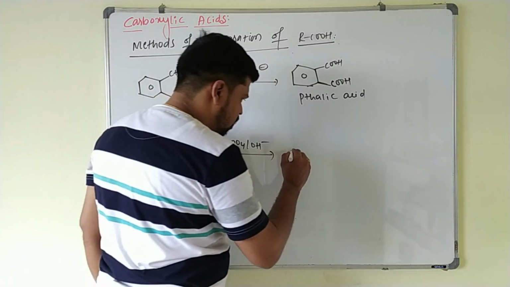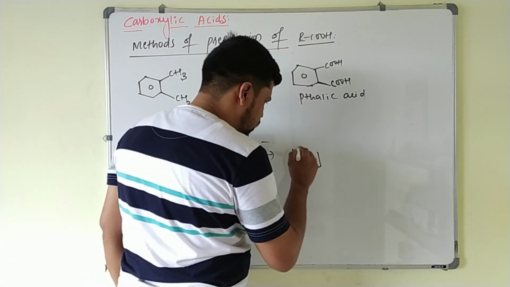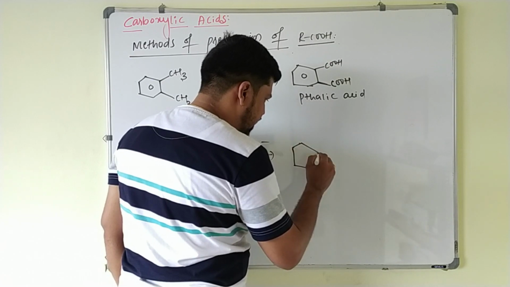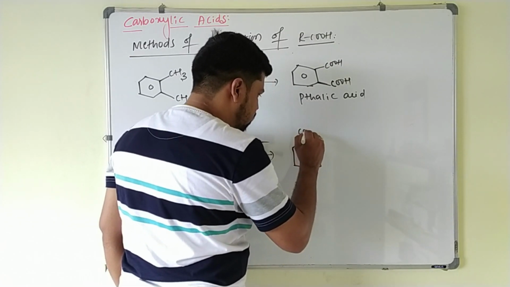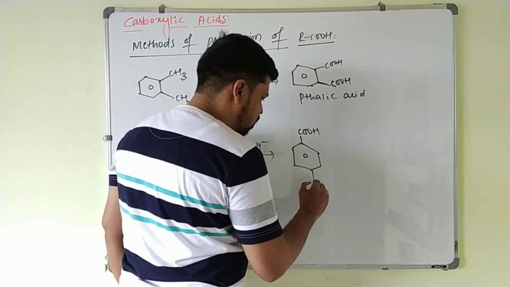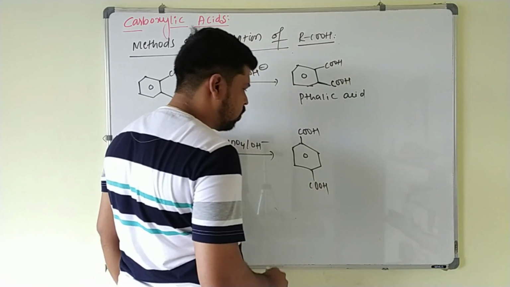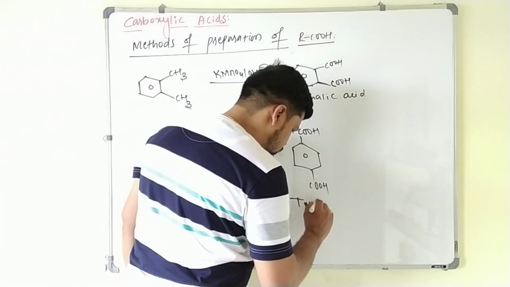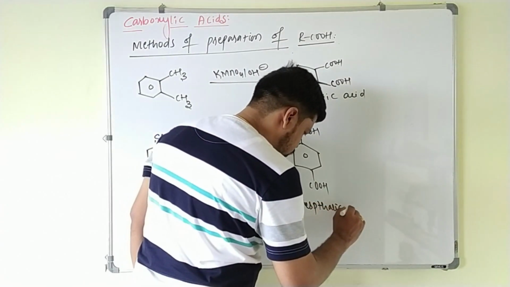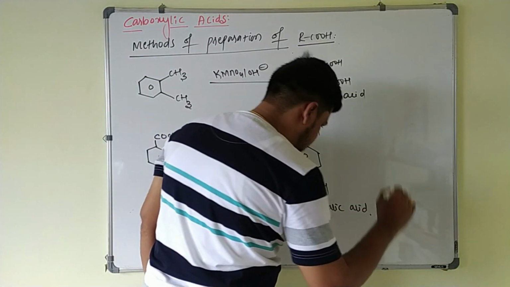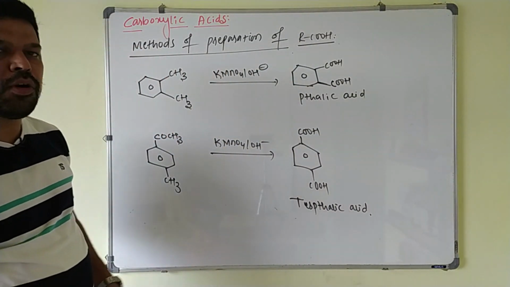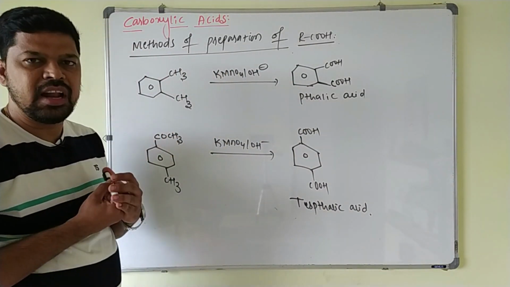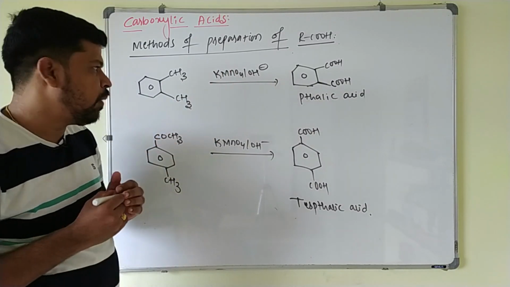At the first and fourth positions you will get a COOH group here, and this is also a COOH group. This is called terephthalic acid. So these are some important examples in which alkyl benzenes are oxidized to aromatic acids.